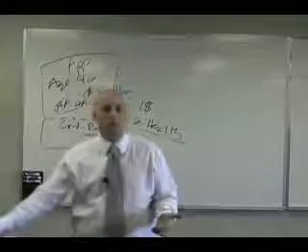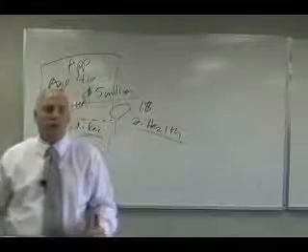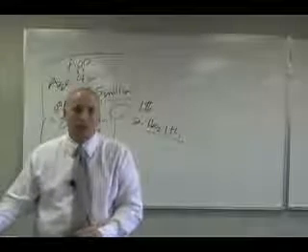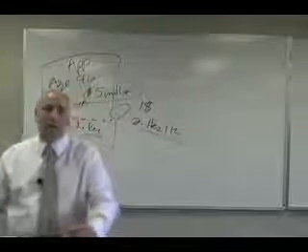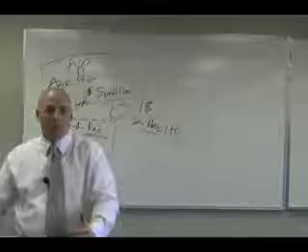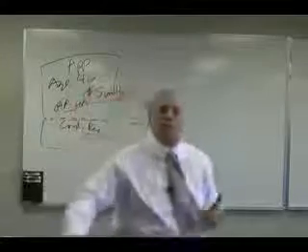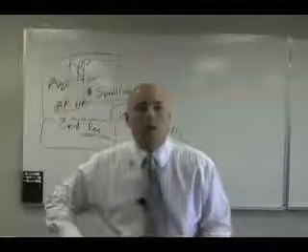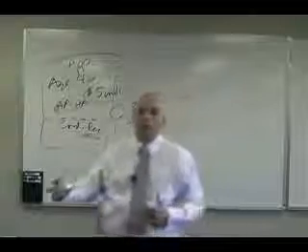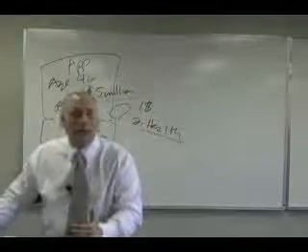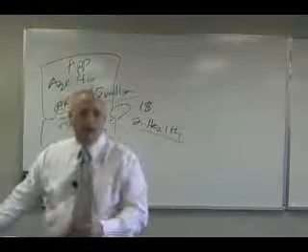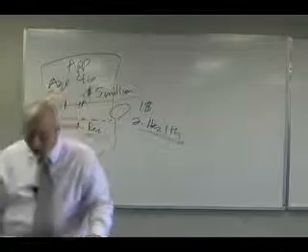So this is reported to the MIB by my insurance companies whenever I have a claim, whenever I go to the doctor. The doctors report what I went to see them for to the MIB. And this is actually a disclosure document you sign when you go to your doctor. They say, do I have authorization to submit your information to the MIB? And you say yes, because they have to have that to submit claims to the insurance companies.